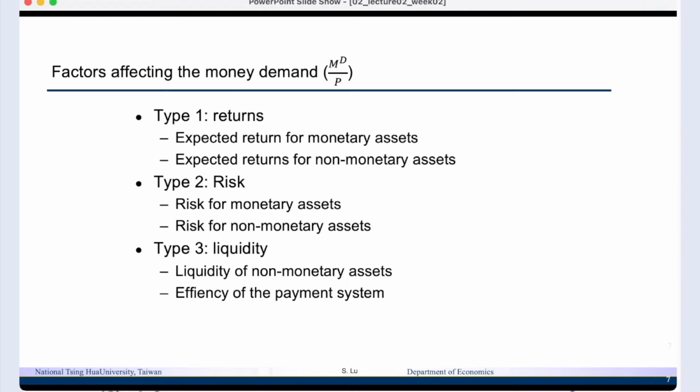On the contrary, if the expected return for the non-monetary assets gets higher, then people will say, hey, given that the return for the other asset is better, we had better switch to the other assets. So here, when the expected return for the non-monetary assets gets higher, it will reduce the money demand.